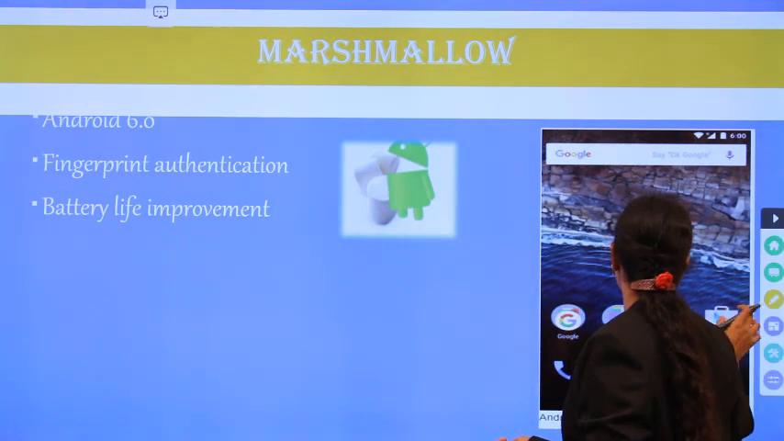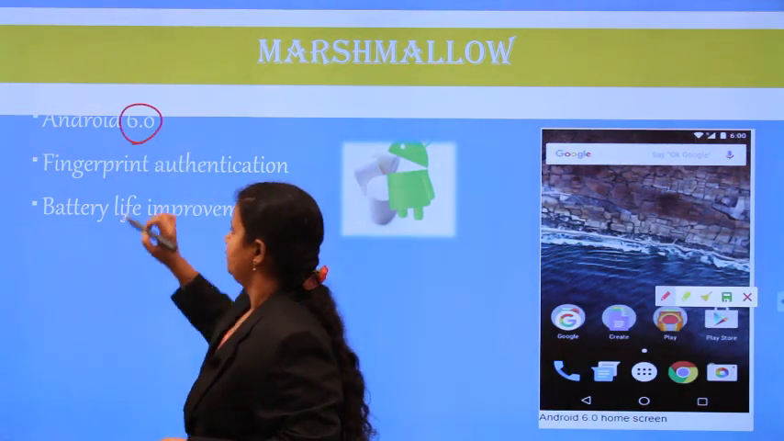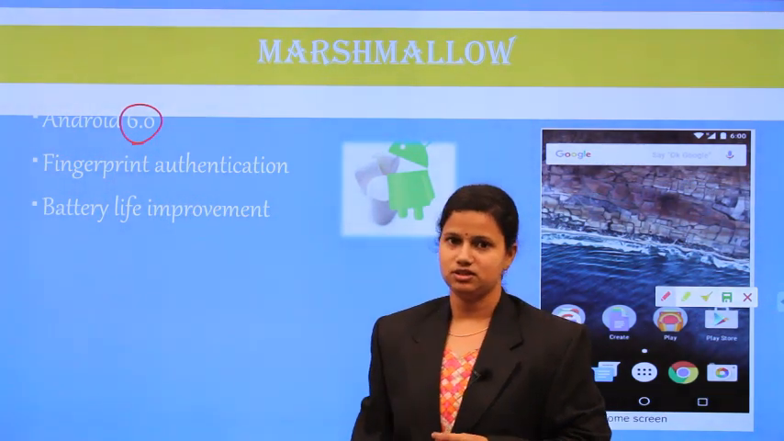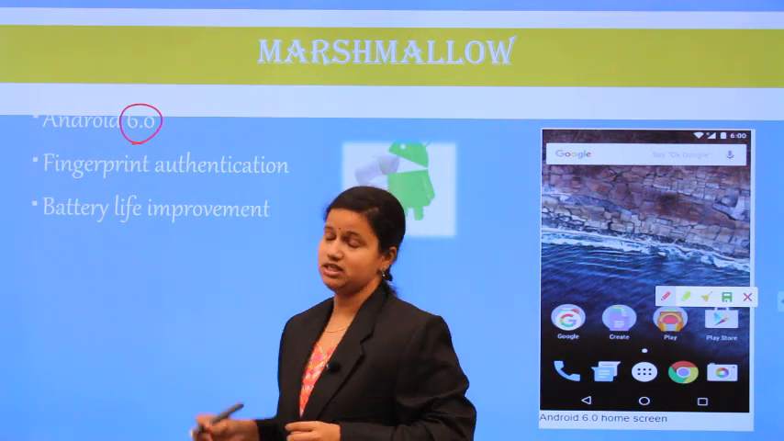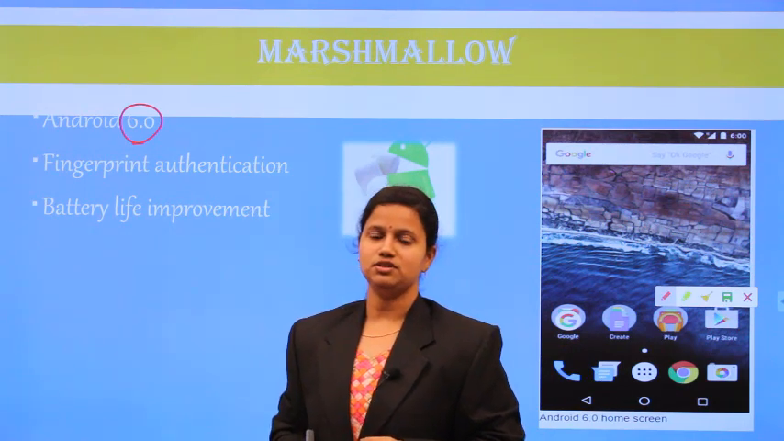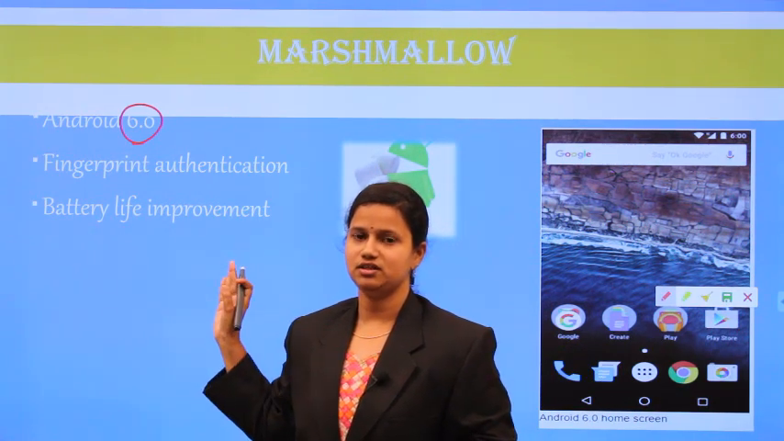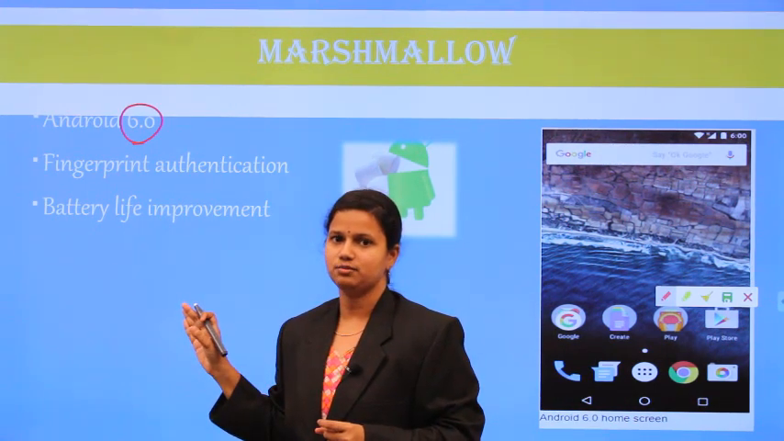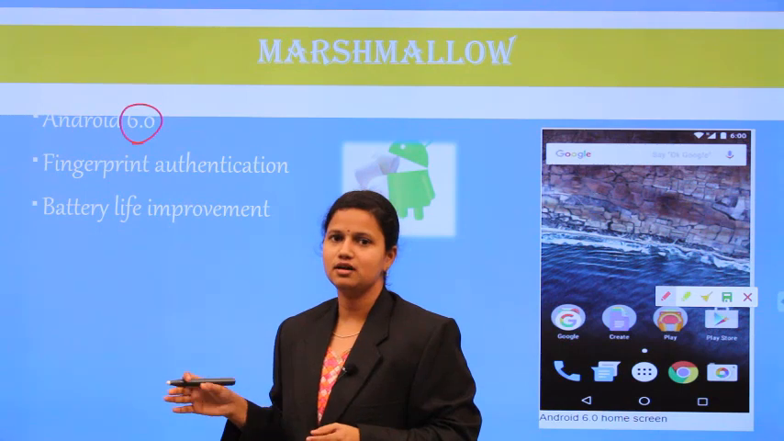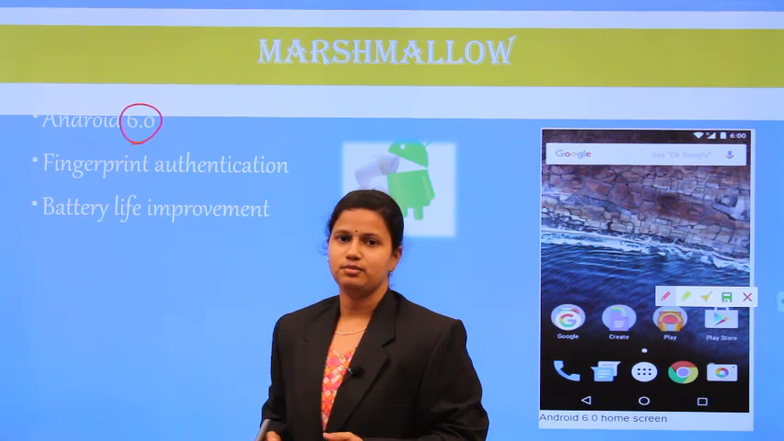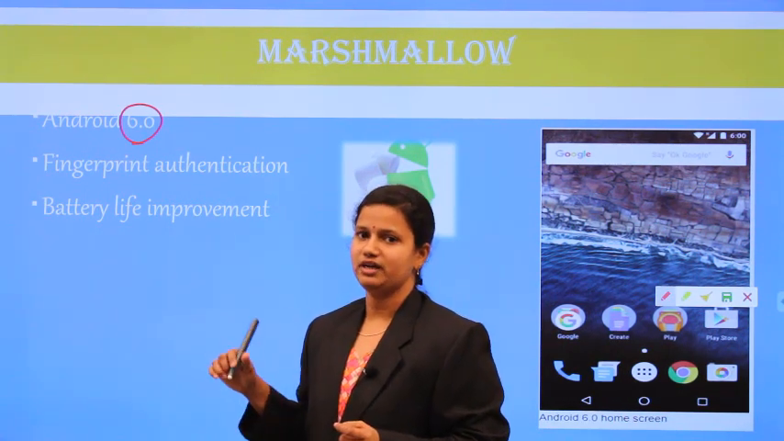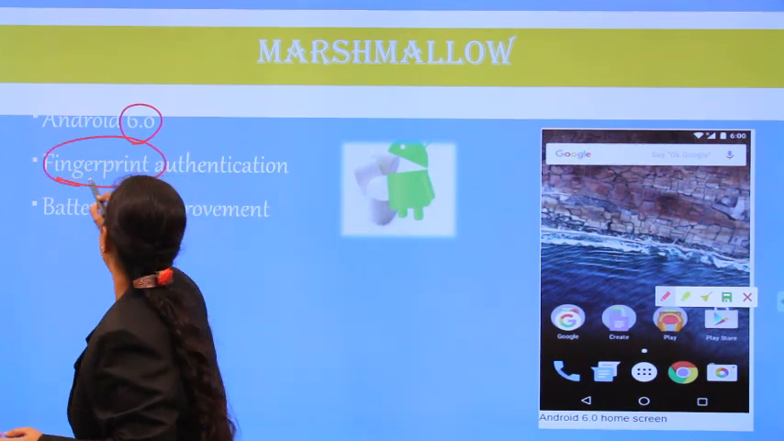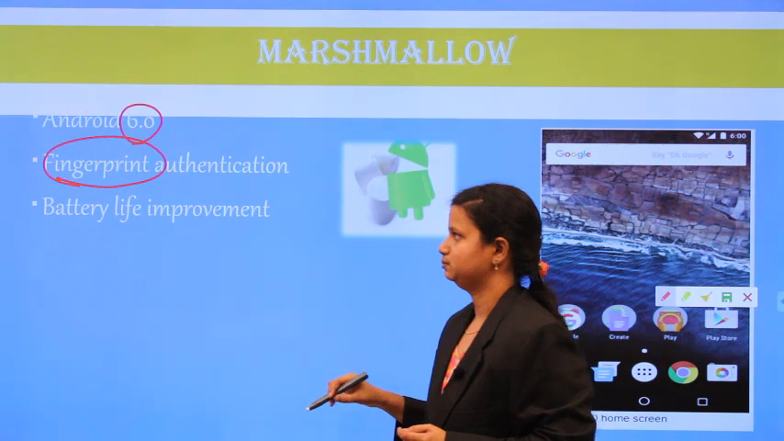Marshmallow is the next version. The version number is 6.0, with fingerprint authentication. In the previous version we saw facial recognition. So what is this fingerprint authentication? In your settings, fingerprint authentication means only when your fingerprint is matched will the screen be unlocked. That means the mobile is accessed only when your fingerprint is authenticated. So fingerprint authentication is introduced in this Marshmallow version.